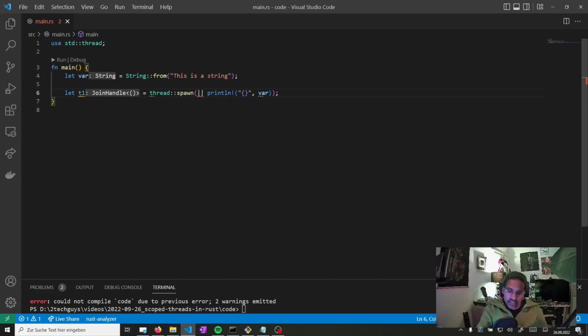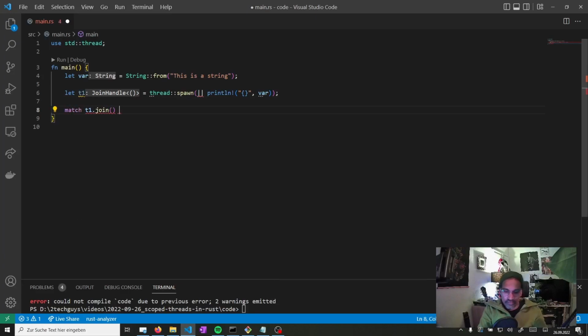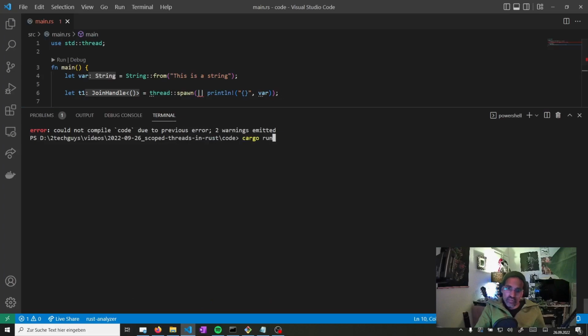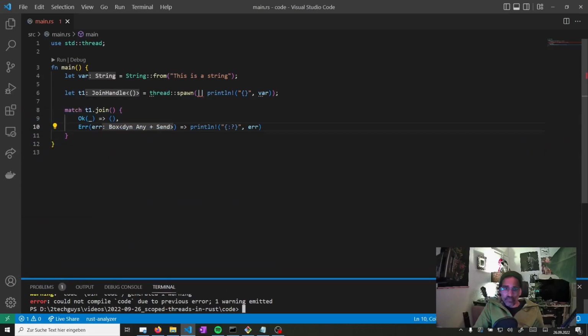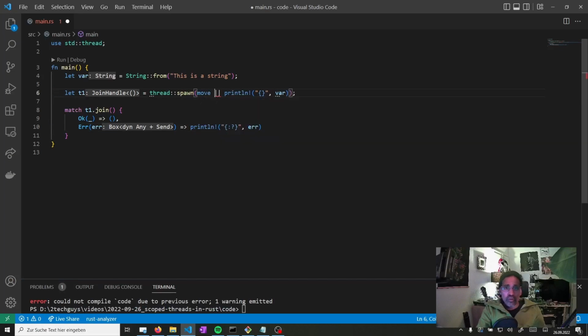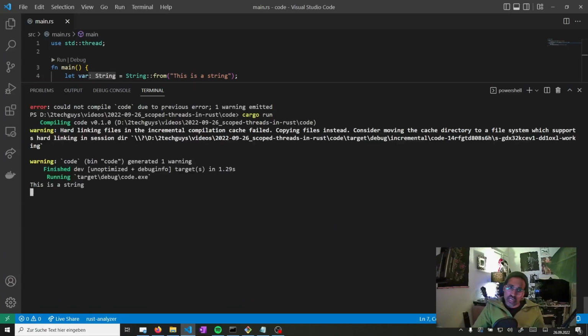But if we basically do the right thing here, so just join it and then match the results, we still have this error, and now it wouldn't outlive, so this is kind of irrelevant. But as you see, it wants to force us to use move, so that the ownership is taken by the closure. So if we now add move, we won't have any problems and our code will execute like a charm.